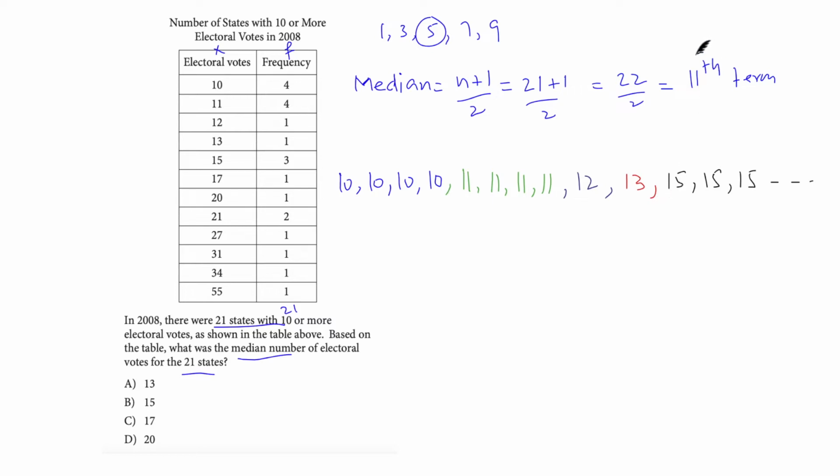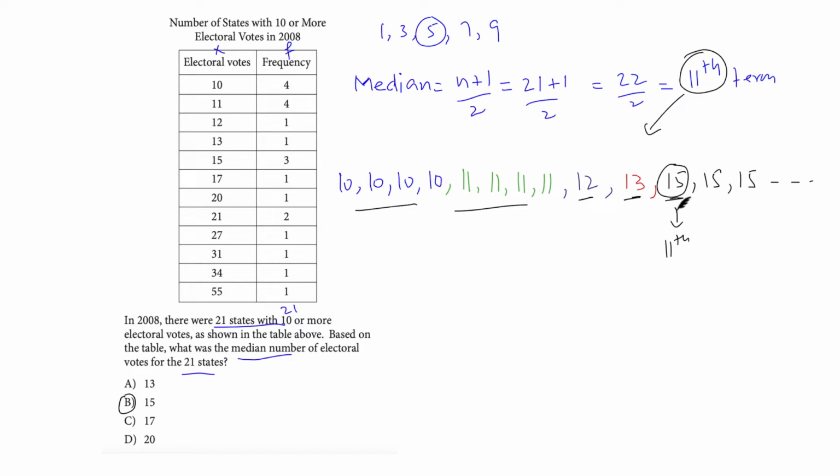Now you can calculate your 11th term from this. You've got 4 terms here, 4 terms here, so this is the 8th term, this is your 9th term, 10th term, and this is our 11th term. So that is basically our median, which is option choice B.